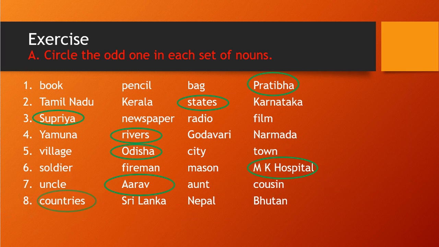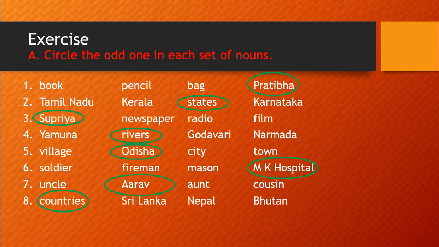We have finished our exercise 1A. What we needed to do was find the odd one out. Here they have given the example of common noun and proper noun. Whichever three are common, like in the first one, where three are common nouns, the proper noun is the odd one. In the third one, Supriya is a proper noun, that is single only, but the other three, newspaper, radio and so on, are common nouns, so that is our odd one. In the second one, Tamil Nadu, Kerala and Karnataka are all proper nouns, but state is a common noun, so that is our odd one. So we have finished our exercise A.